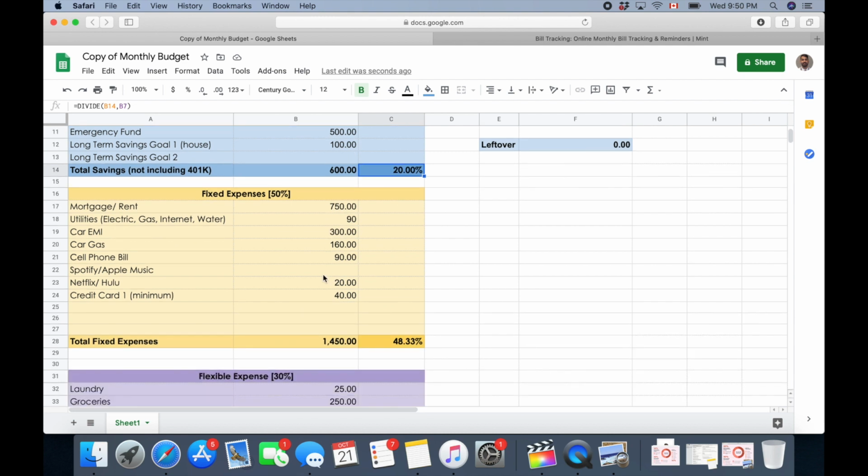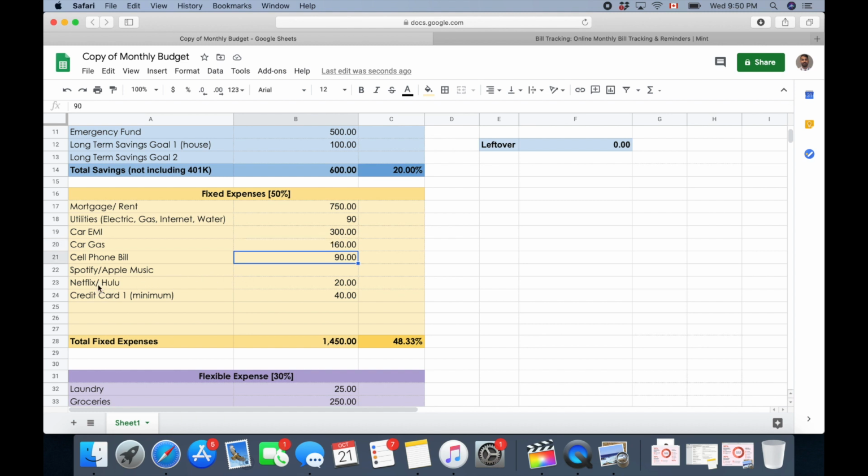Okay, so after that, what are fixed expenses? Fixed expenses are the same expenses on a month to month level. Here I'm assuming your rent is $750, you pay $90 for utilities, and you have a car. Let's say for that car we're paying $300 every month, and there's gas too, for that car gas we're paying $160. There's also the cell phone bill, we all have iPhones or Androids, that cell phone bill is $90.